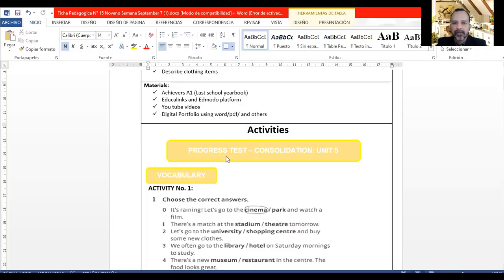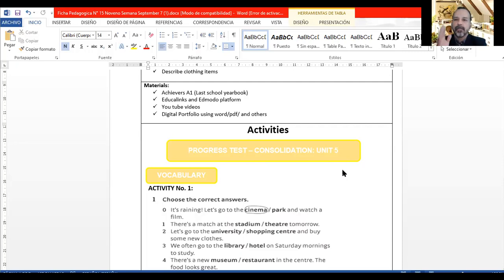I'm going to talk to you about Pedagogical Sheet number 15. Let me show it to you. Here it is, you can see it on the screen. These are the activities. The name is Progress Test Consolidation Unit 5.